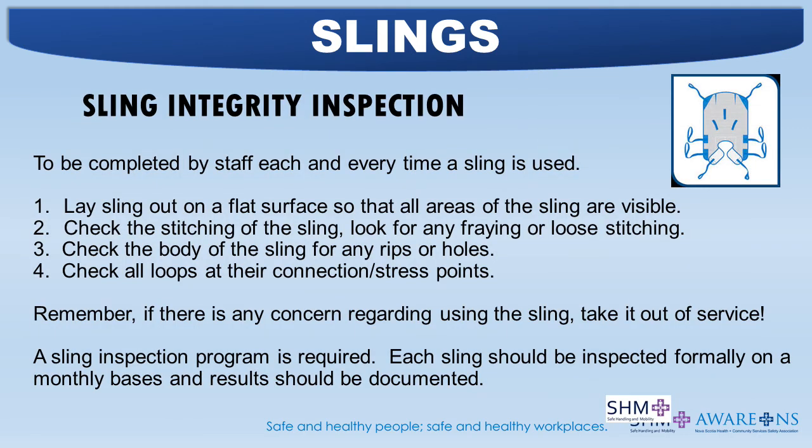The following inspection is to be completed by staff each and every time a sling is used. Lay the sling out on a flat surface so that all areas of the sling are visible. Check the stitching of the sling and look for any fraying or loose stitching. Check the body of the sling for any rips or holes, and check all loops at their connection or stress points. Remember, if there is any concern regarding using the sling, take it out of service. Check with your organization on its removal from service procedures.